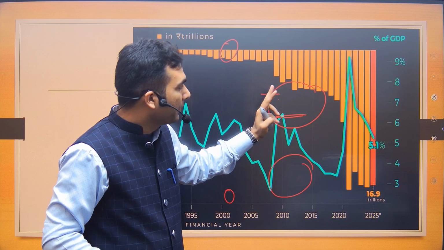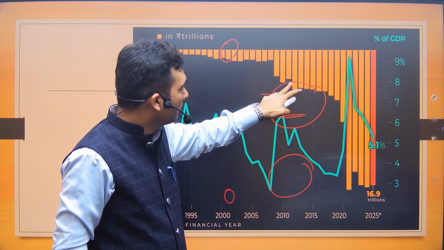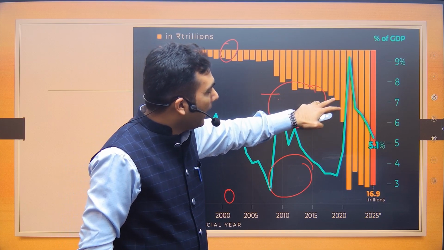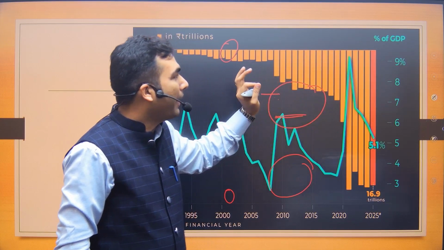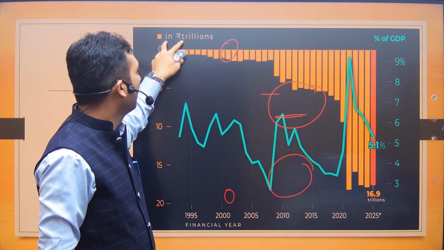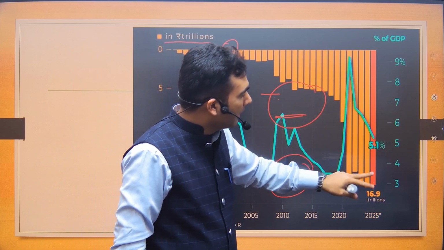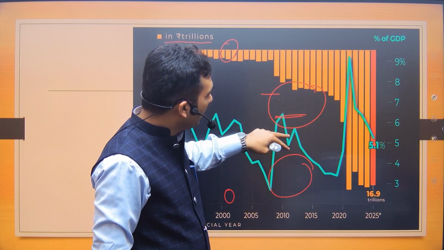Here you can see that from around 2013 onwards, this bar graph is showing the absolute amount of fiscal deficit. So in absolute terms, fiscal deficit has been increasing. But as a percentage of GDP, there is no consistent trend.